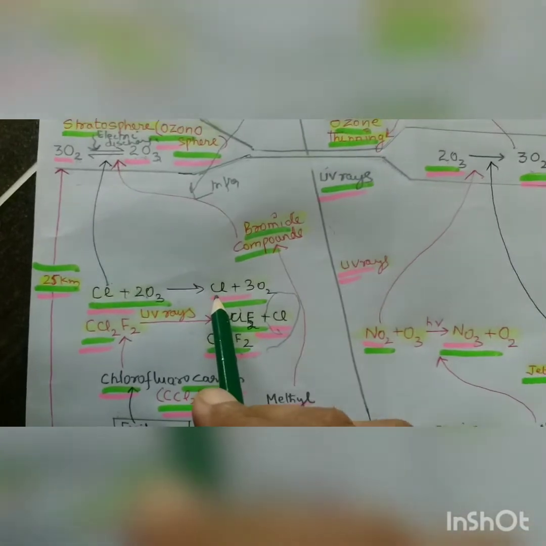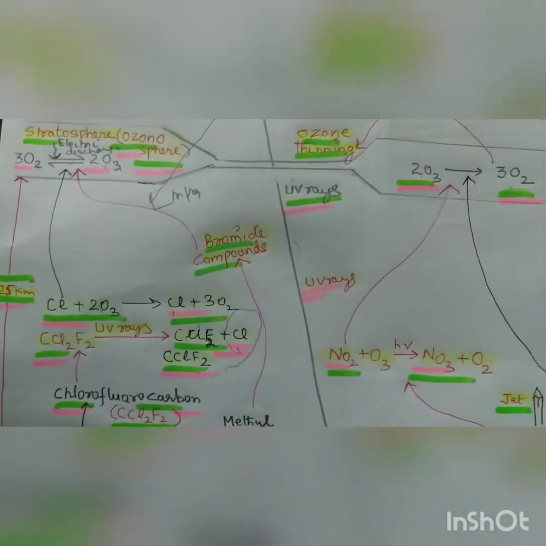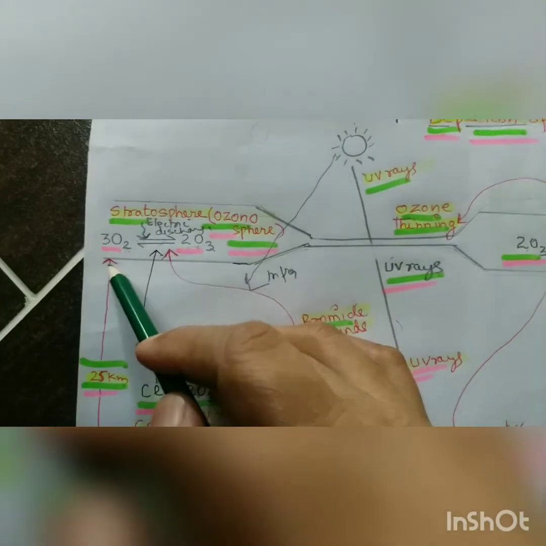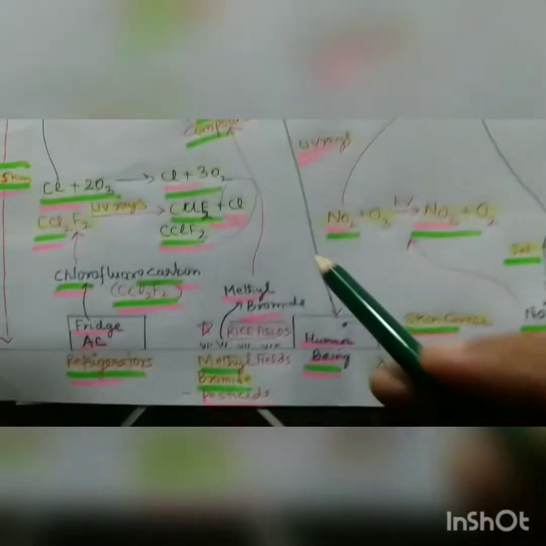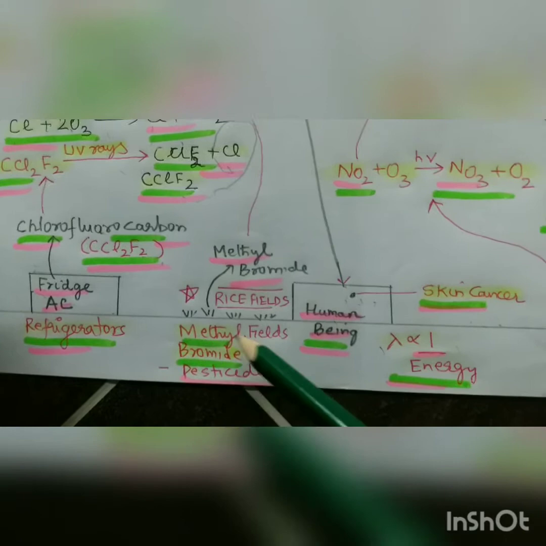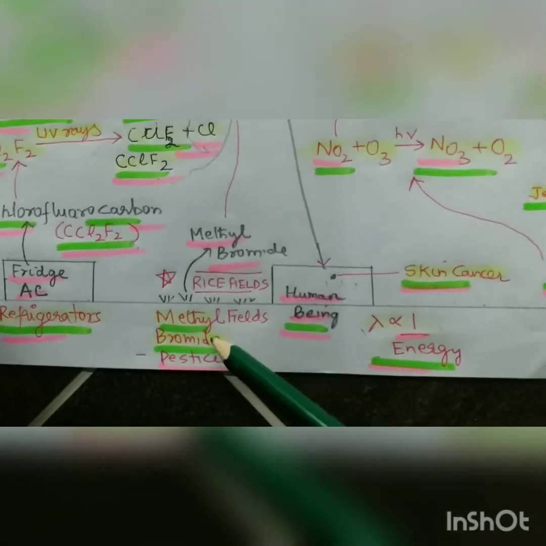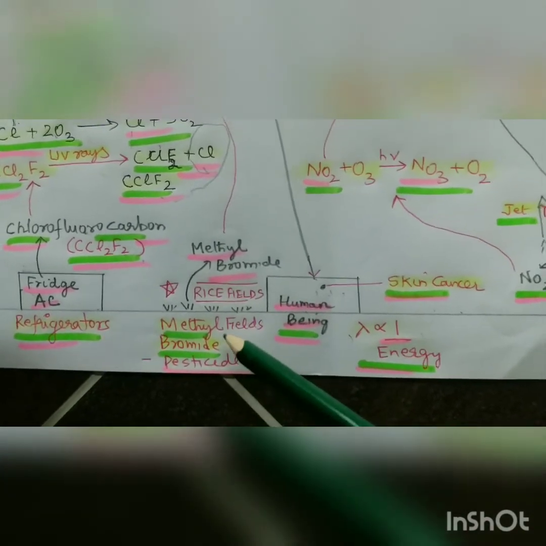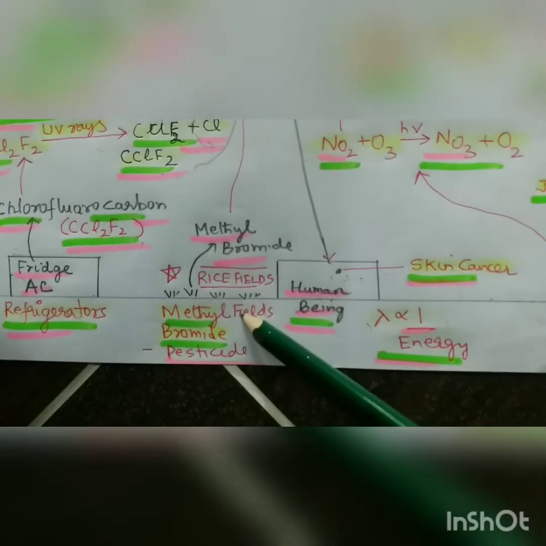So one molecule of ozone can convert millions of ozone molecules to oxygen, and this contributes to the ozone changing to oxygen. And the second, which is a recent contributor, is methyl bromide. So these are the rice fields or wheat fields, or any field, which we protect from pests by spraying the pesticide methyl bromide.